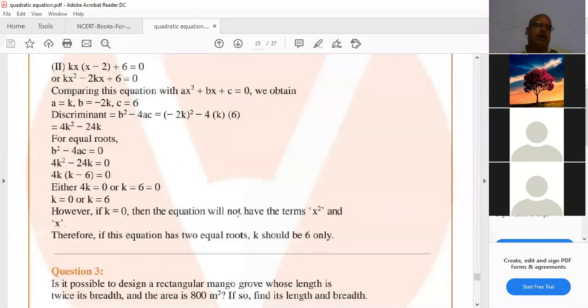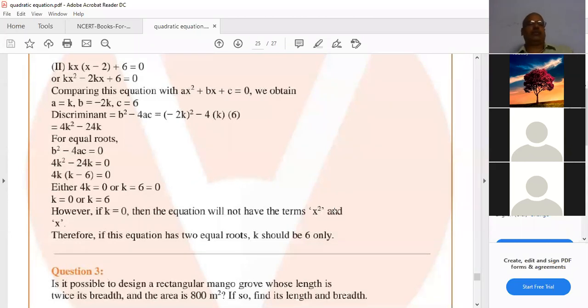You don't take two values, Amma. If you put k equal to 0, there is no quadratic equation. That's why k equal to 0 you cannot take. Hence k is equal to 6 only. That's also you should mention. If k equal to 0, the equation will not have an x square term, hence it is not a quadratic equation. That's why in this equation, for two equal roots, k equal to 6 only.